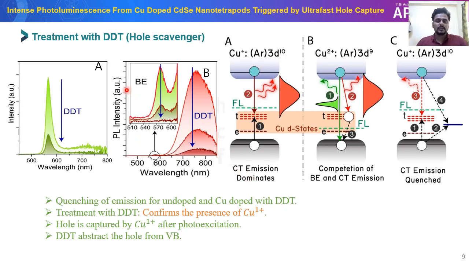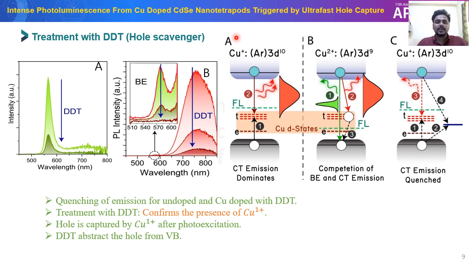So, as the copper oxidation state plays a decisive role for the carrier relaxation dynamics, to confirm the oxidation state of the copper, we have treated the nanoparticle with DDT, dodecanethiol, which is a hole scavenger, and we have observed quenching for the undoped and copper-doped CdSe nanotetrapod. So, how this quenching confirms the oxidation state of the copper, that can be understood by this scheme.